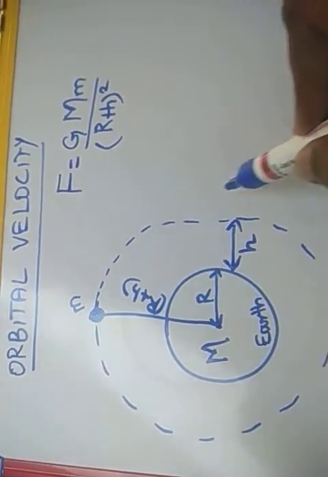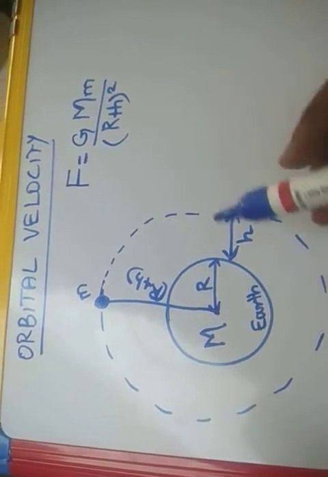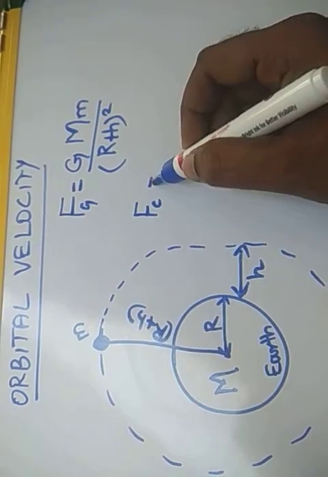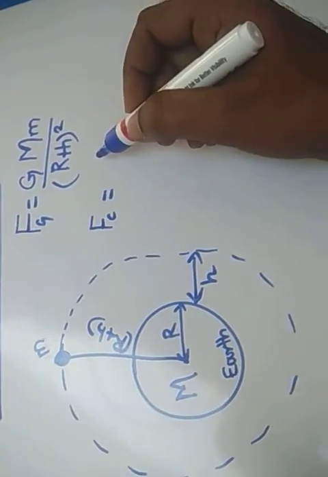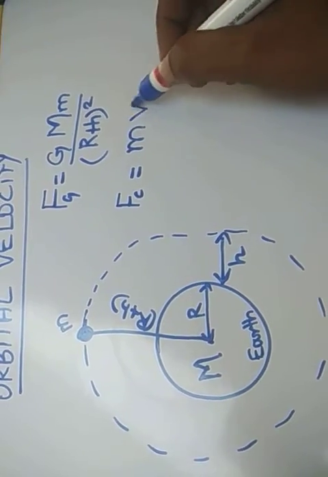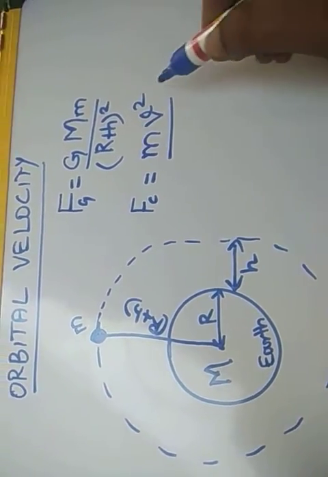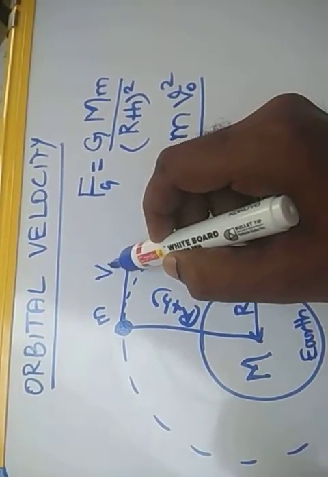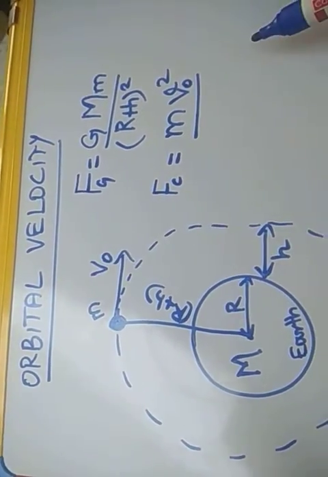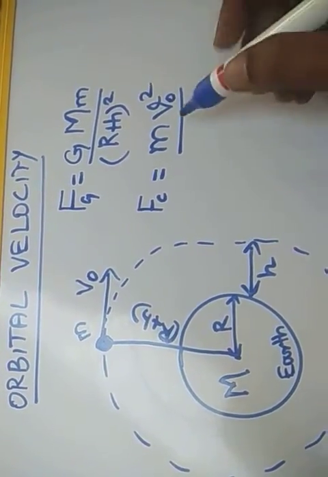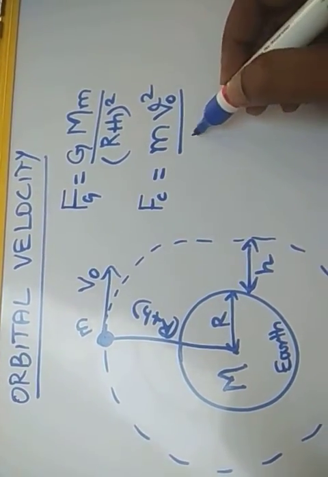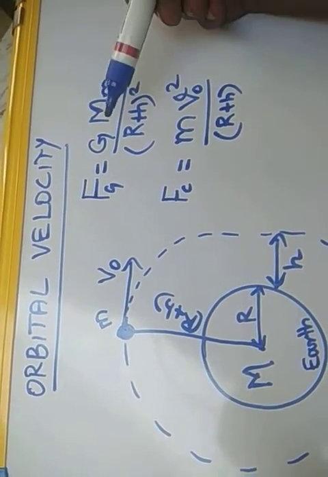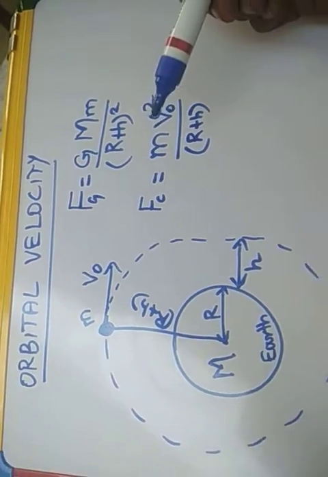The satellite is revolving around the earth in a circular orbit, so there will be a centripetal force. This is the gravitation force, and this is the centripetal force. The centripetal force is given by m v squared by r, where v is the orbital velocity, the horizontal velocity given, as we saw earlier. So m v naught squared by r, where r is R plus h.